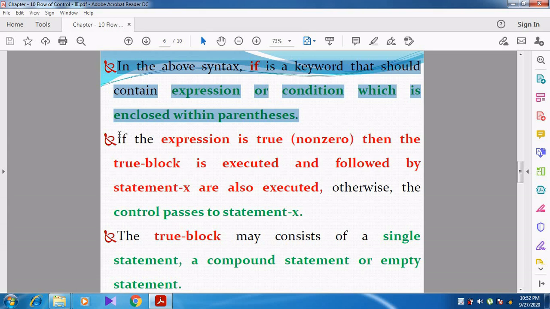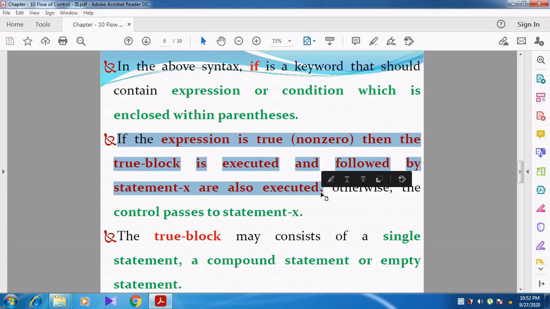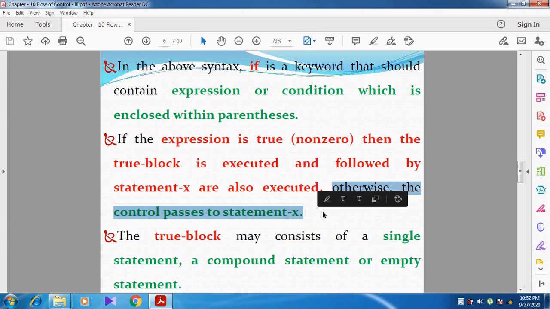If the expression is true, that is a non-zero value, the true block is executed, followed by statement X. Otherwise, when the condition becomes false, the control passes to statement X. So whenever the condition is true, the true block and statement X are executed, but when the condition becomes false, statement X alone is executed.